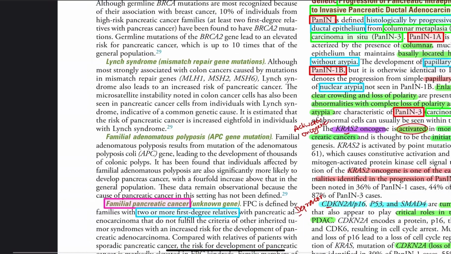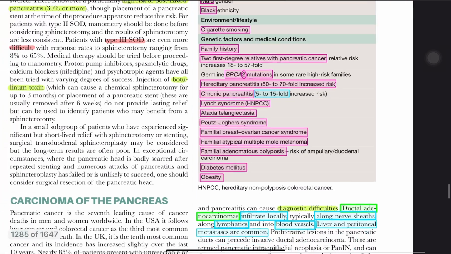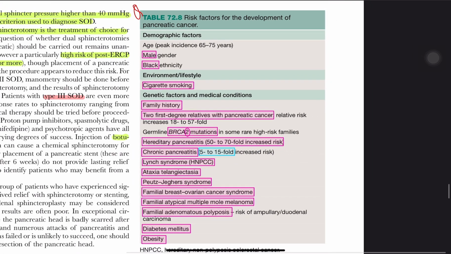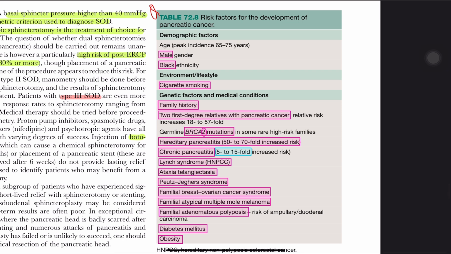Let's see what is given in Bailey. Bailey has given one important table. Age mainly 65 to 75 years, male, black population. Then cigarette smoking, family history. Then two first degree relatives with pancreatic cancer, that is familial pancreatic cancer. Then BRCA2, already told you. Hereditary pancreatitis, hereditary half, 50 times. Then chronic pancreatitis, a 5 to 15 fold increase.